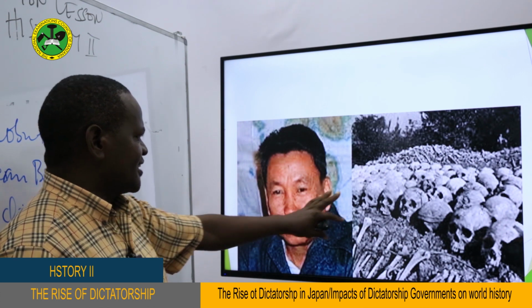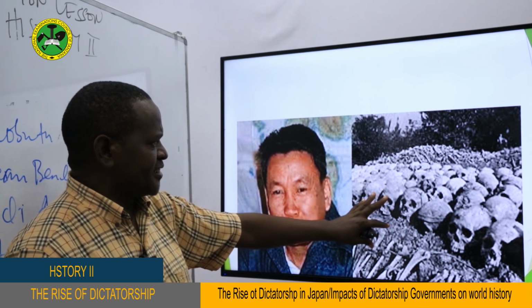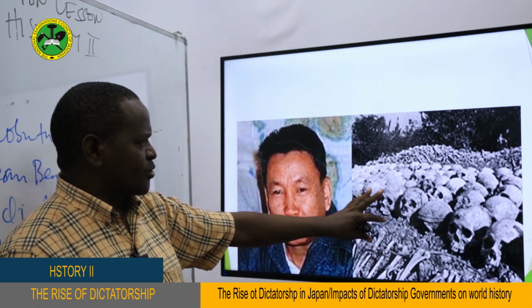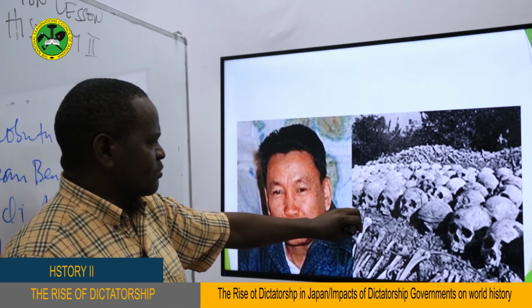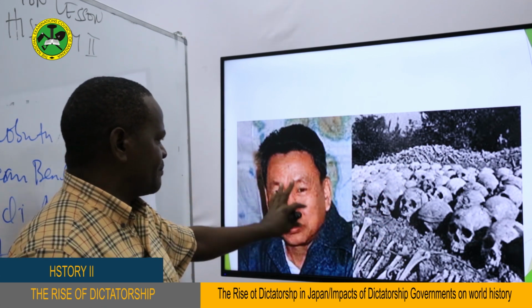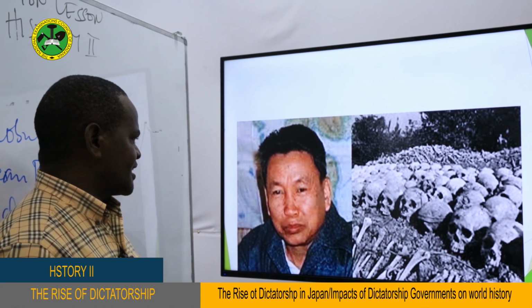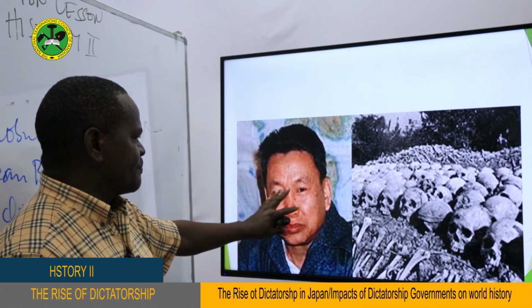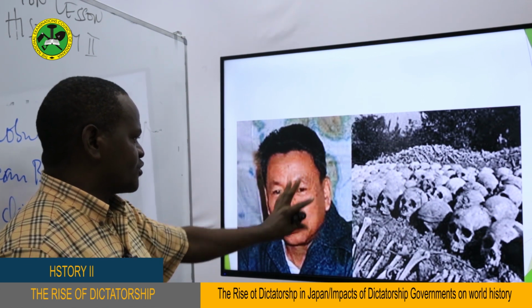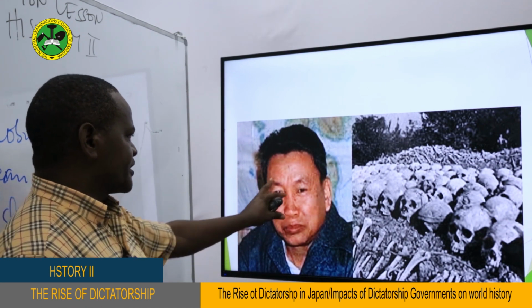And as you can see, these are the skulls of the dead people, which were stored somewhere, at least as a memory of what happened in the past during the leadership of this man, Pol Pot. This man led a group called the Khmer Rouge, which fought to capture the state power of Cambodia and was supported by China.